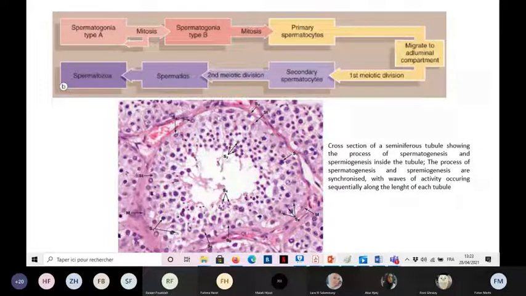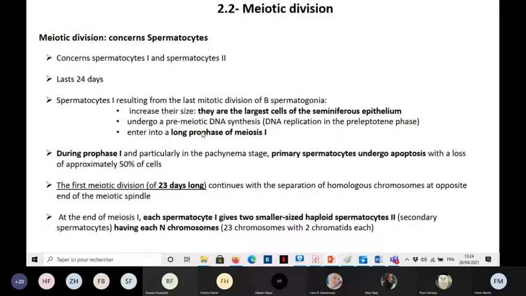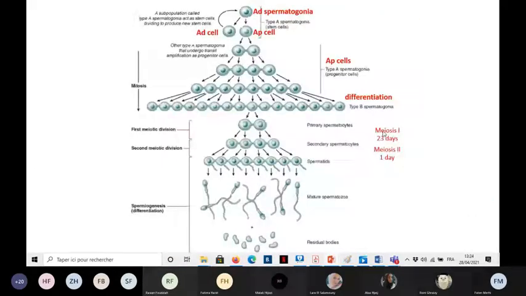Here we can see a seminiferous tubule, a cross section of it. Here you have its periphery or the basal membrane. You have the type A spermatogonia here near the periphery, and the more they get differentiated, the more we go inside of the seminiferous tubules. Okay, I forgot to say that the primary spermatocytes are the largest cells of the germ cells. Okay.